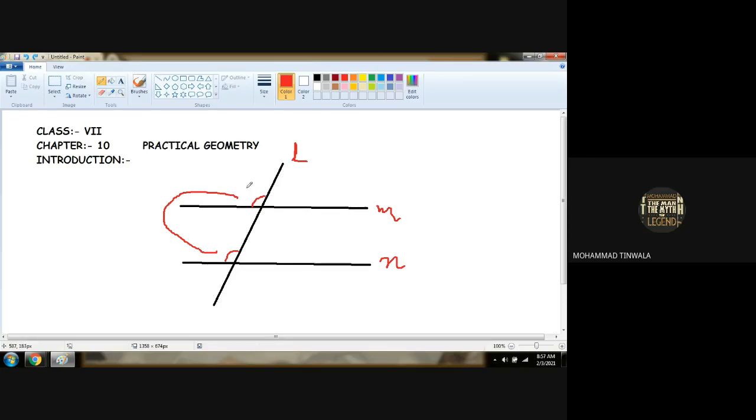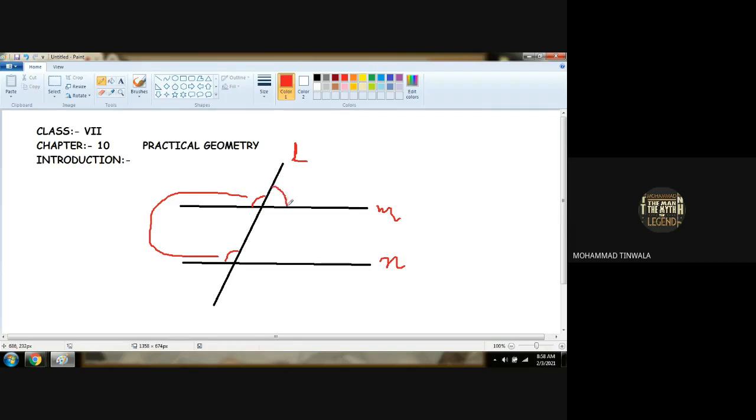What do you mean by this angle? Whatever the measurement of this angle is, this angle will be the same. Why? Because it is transversal to the parallel lines. This line is at the same distance as this other line, and this line is crossing in the same position. So this angle will be constructed equally to this angle. So these angles are known as corresponding angles. Which angles are called? Corresponding angles. Corresponding angles are always equal.